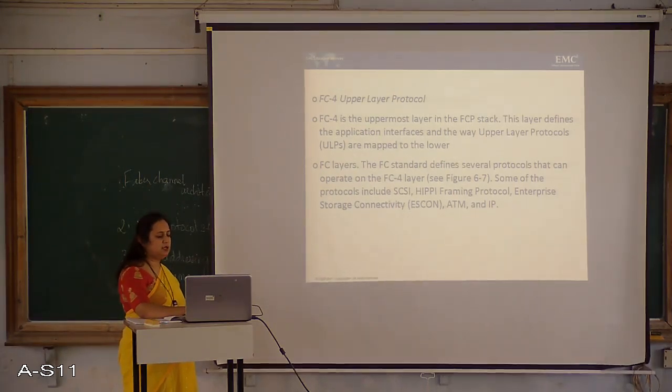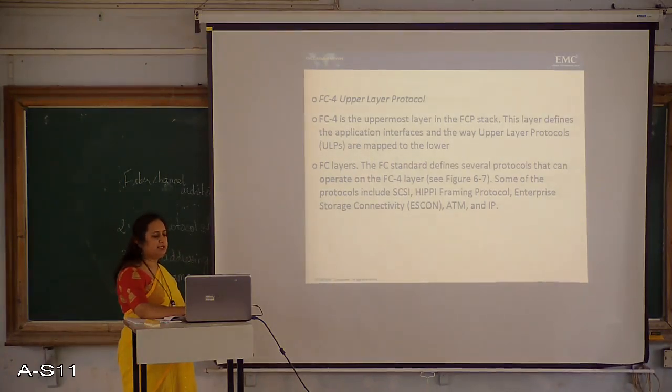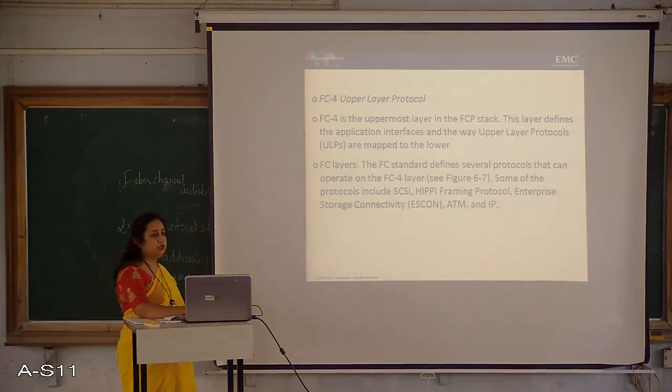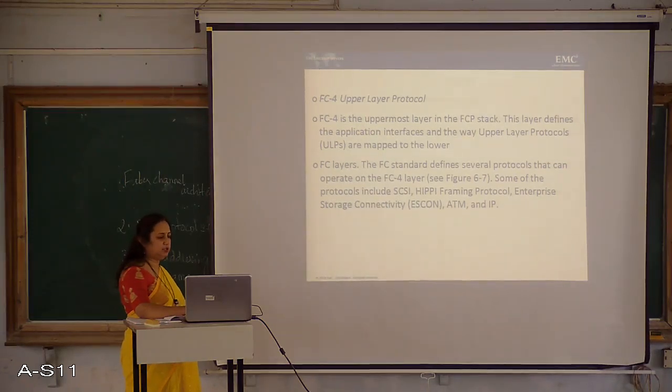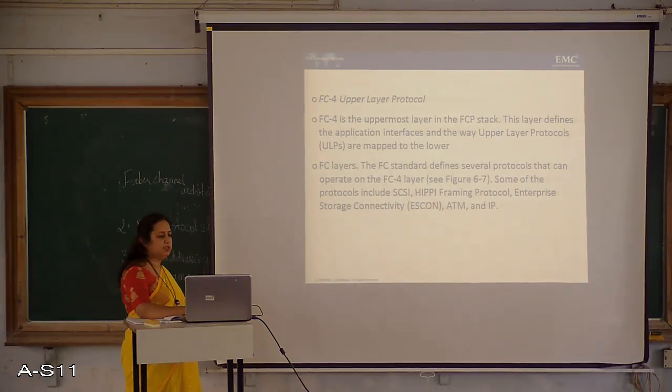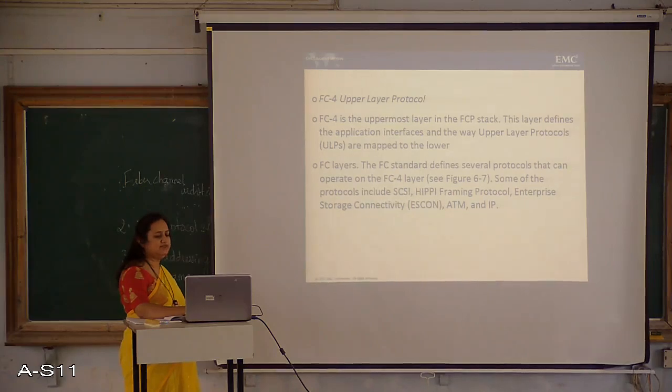In this, now we'll have to see what are the functions of each layer. To begin with, let me start with FC4, that is the upper layer protocol. Usually the upper layer protocol sends the instructions to the lower layer protocols. So FC4 is the uppermost layer in the FCP stack.